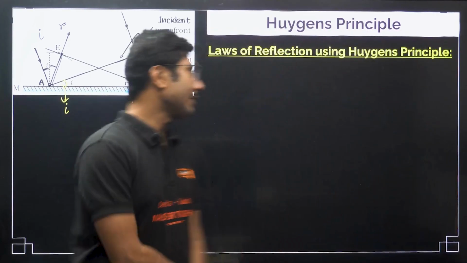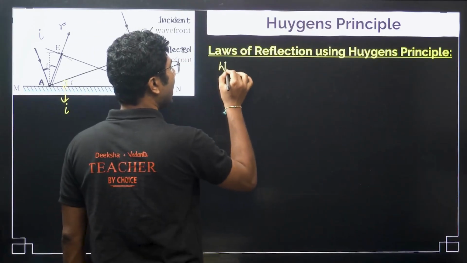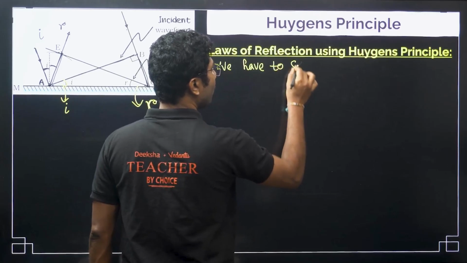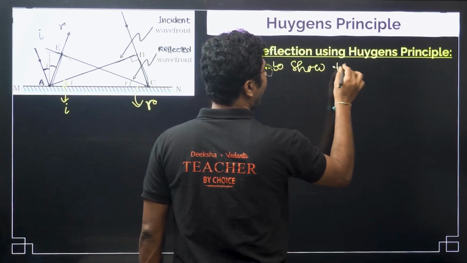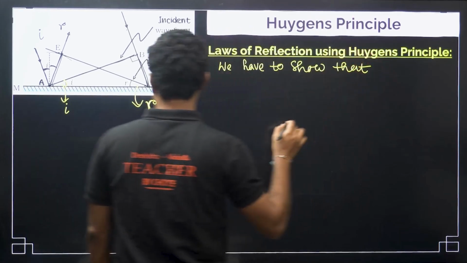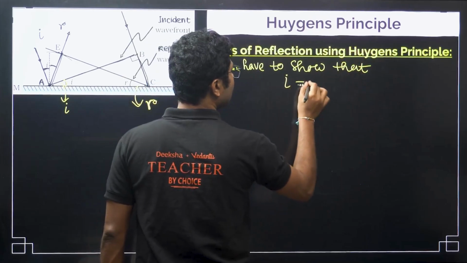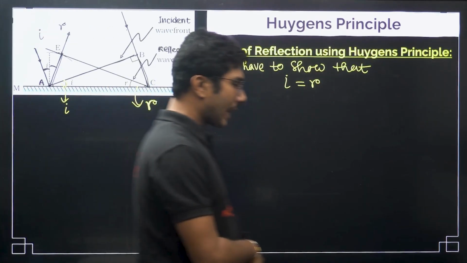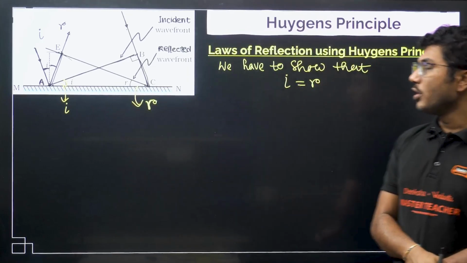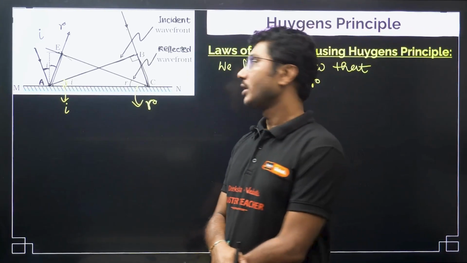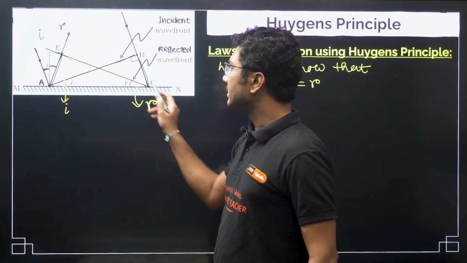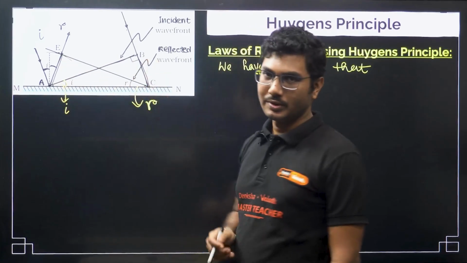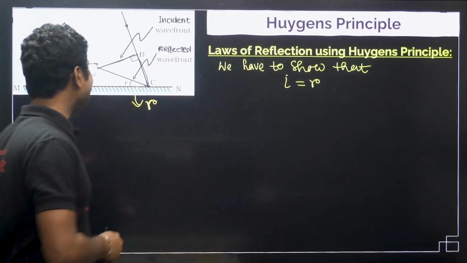Okay, now what is our target? We have to show that i equals r. That is our target. Now, how can we do that? To do that, we have to use geometry. So we will consider these two triangles, AEC and ABC. Triangle AEC and ABC.